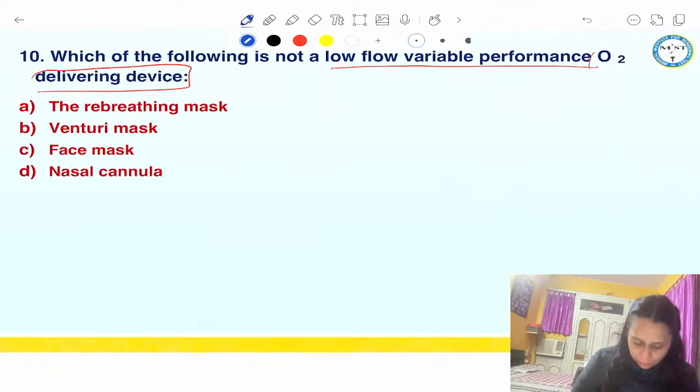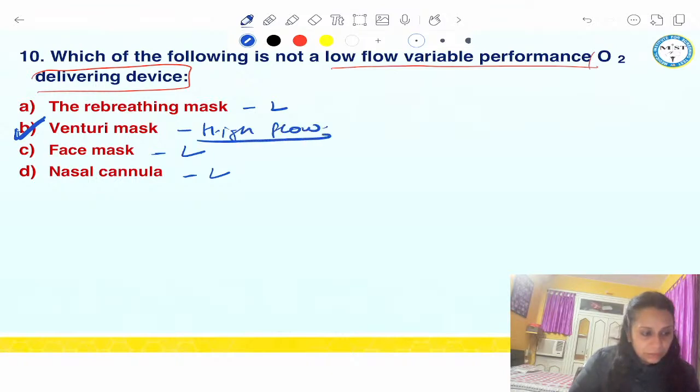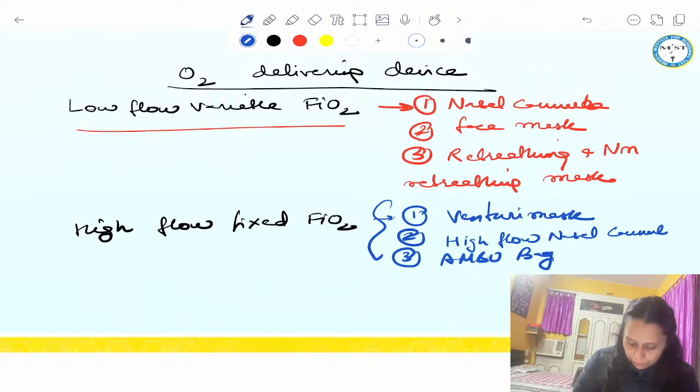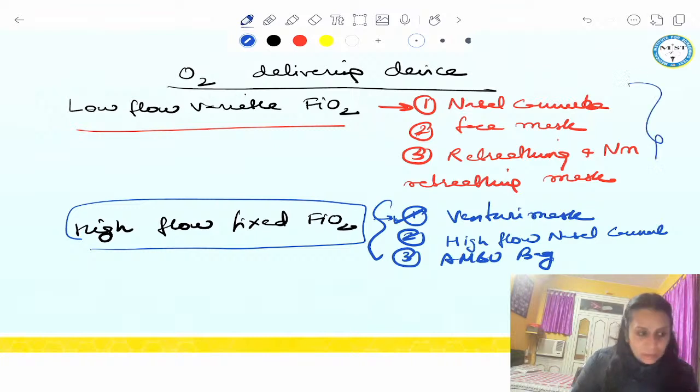Okay, so in this question, what would be the answer? Rebreathing mask is low flow. Venturi mask is high flow. Face mask is low flow. And nasal cannula is low flow. So which is not low flow? Venturi mask. So Venturi mask is high flow fixed FiO2 delivering device. Okay, keep it in mind. And these are low flow devices. Got it? Okay, guys. Next.